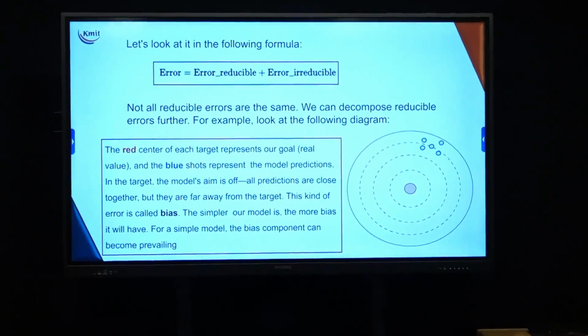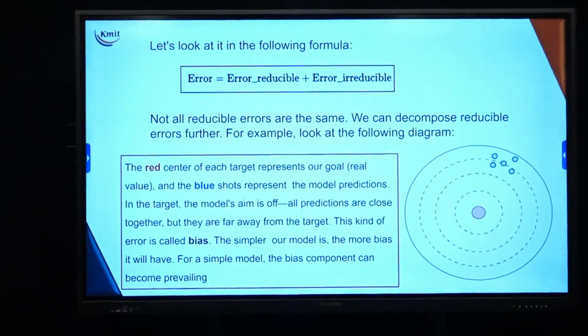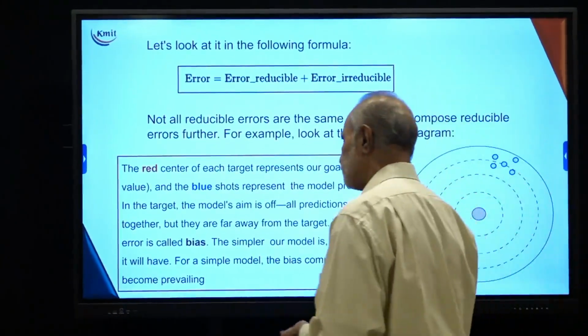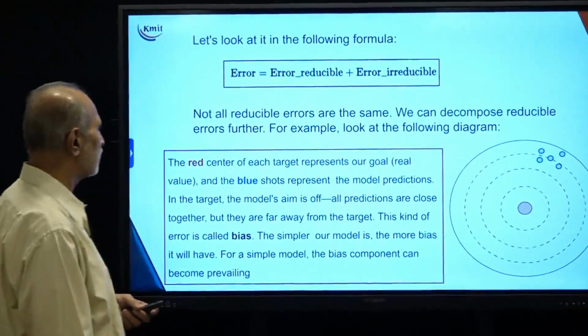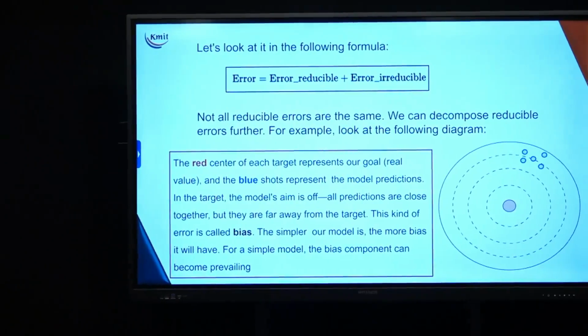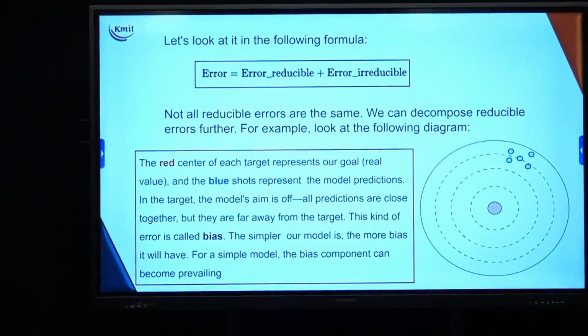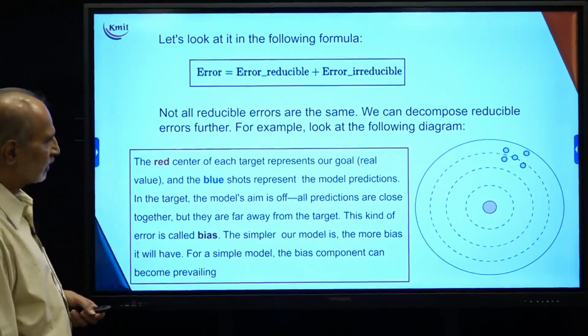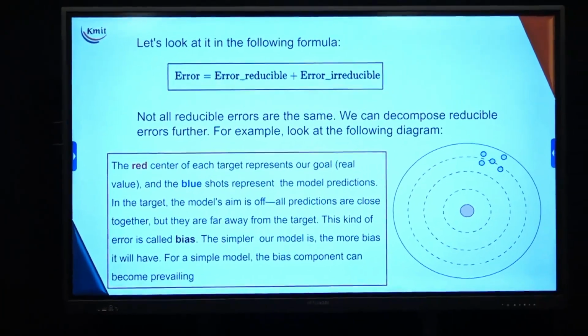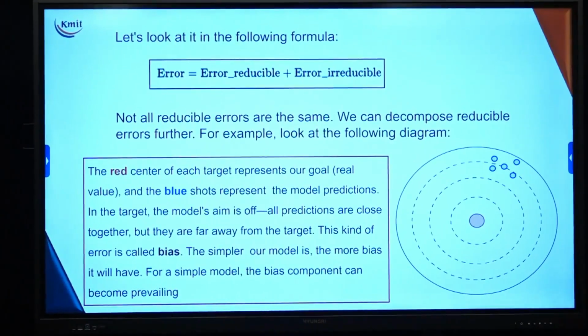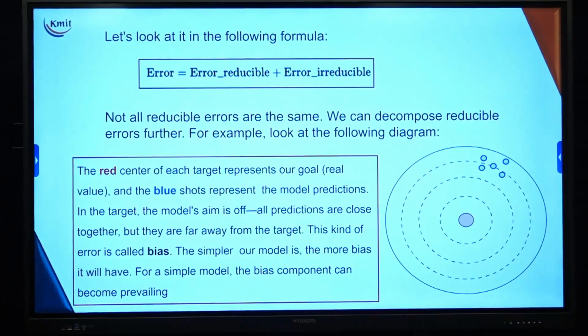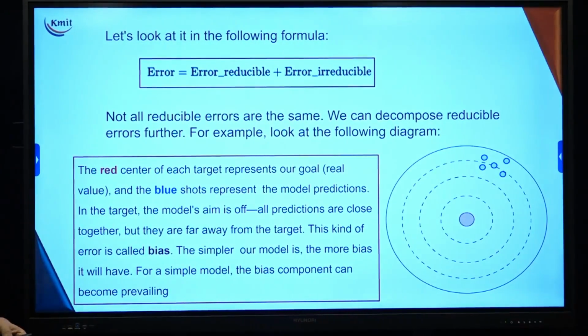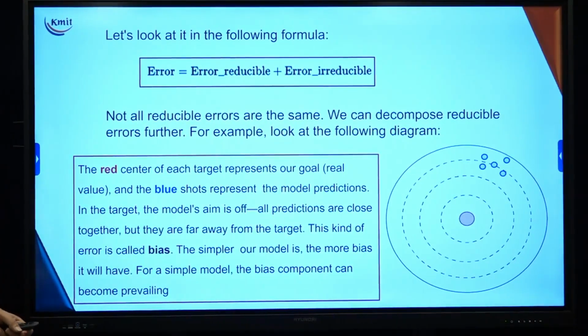So let us go here. We define the problem of error using a modified formula: error equals error_reducible plus error_irreducible. You can see that the reducible error is nothing but y minus y hat, and the irreducible error is because of the imperfection in the data and in the model itself.